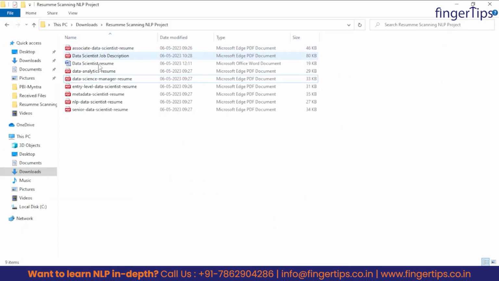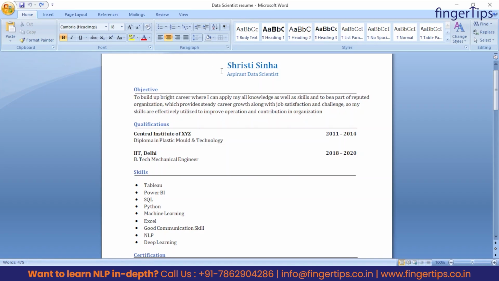So guys, as you can see, we have the job description for the data scientist position, and we have taken resumes of several positions like senior data scientist, then NLP data scientist, metadata data scientist, entry level data scientist, then manager level, analytics or associate data scientist. So guys, this is also a resume for the data scientist position, but it's in Word format, right? Not in PDF format. So let's have a look at this. As you can see, this is the resume of Shrishti Sinha, and she is an aspiring data scientist. So as we know, resumes are in this format only.